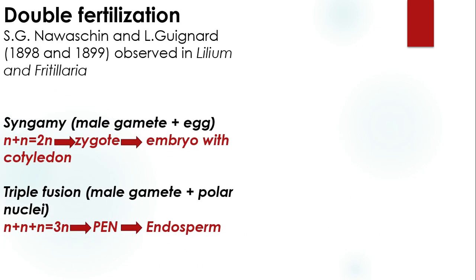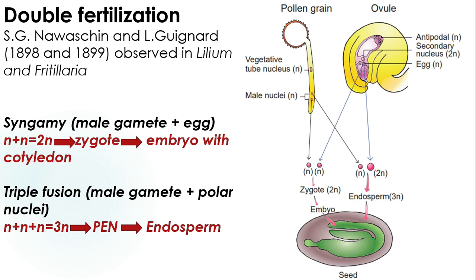Next, the important process, double fertilization. This phenomenon was explained by Nawaschin and Guignard in the years 1898 and 1899. It was first observed in the plants Lilium and Fritillaria. Double fertilization means two fertilizations happen simultaneously from two male gametes: syngamy and triple fusion. In the pollen tube, two male gametes are present.